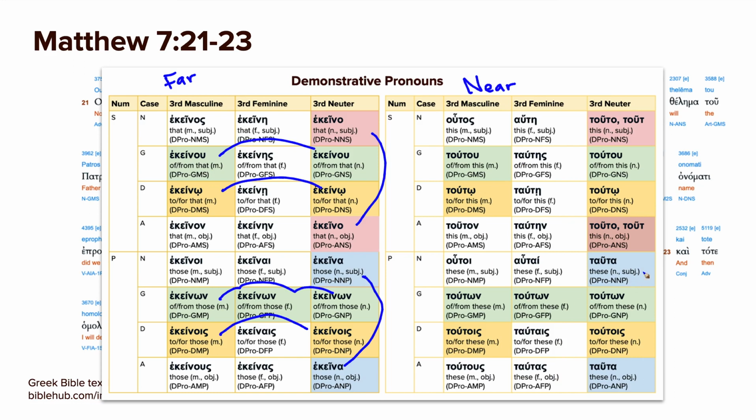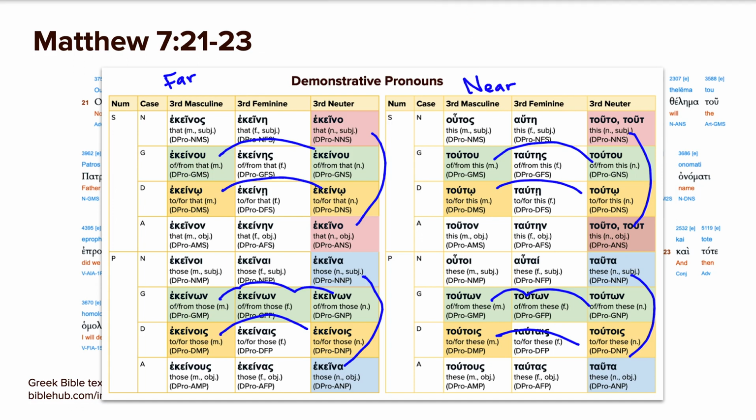And again, with the colors, you can see the similar patterns. So just so you kind of remember the ones that are the same, it just makes life so much easier if things don't have to be memorized separately. All right, so having seen that, let's go ahead and look at our verses and see what we have.